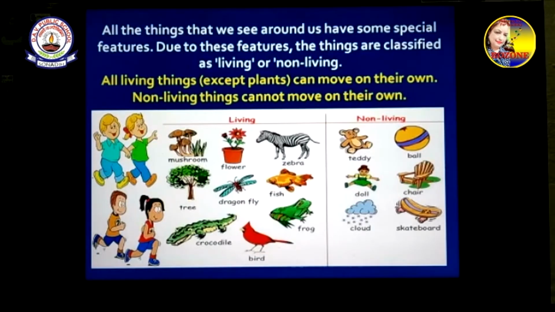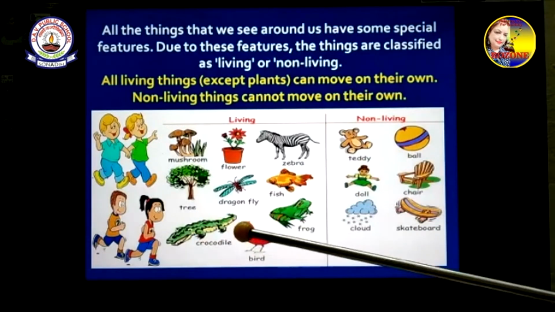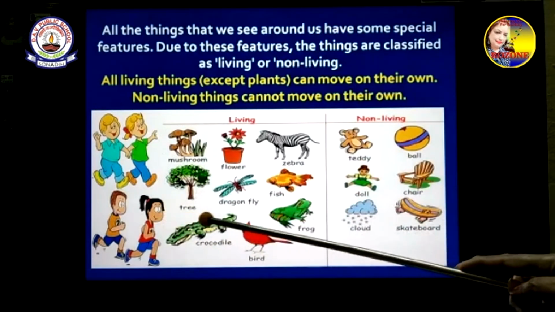All living things except plants can move on their own. Non-living things cannot move on their own. Now, if we look at all these living things here, these children, they can move.